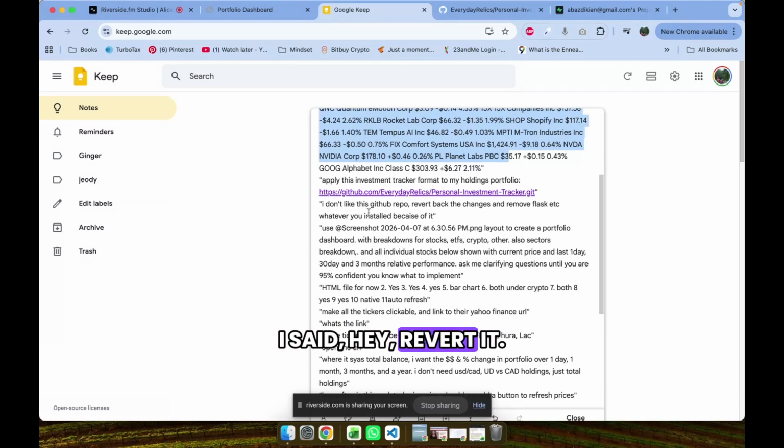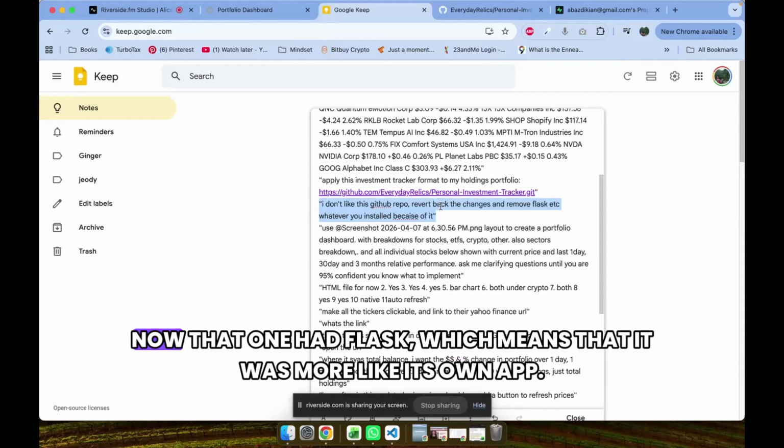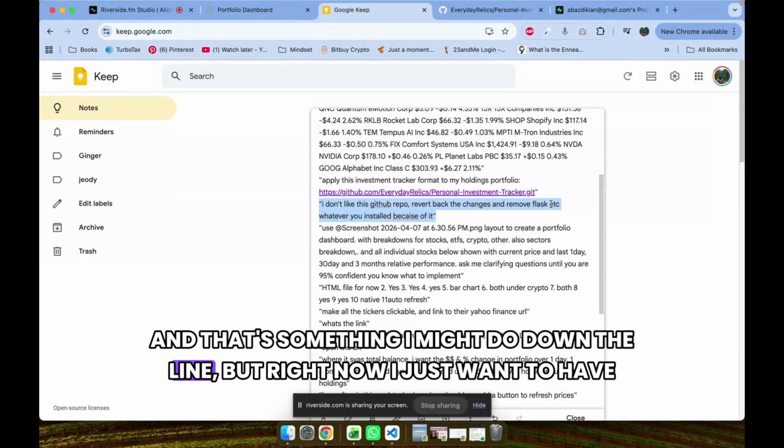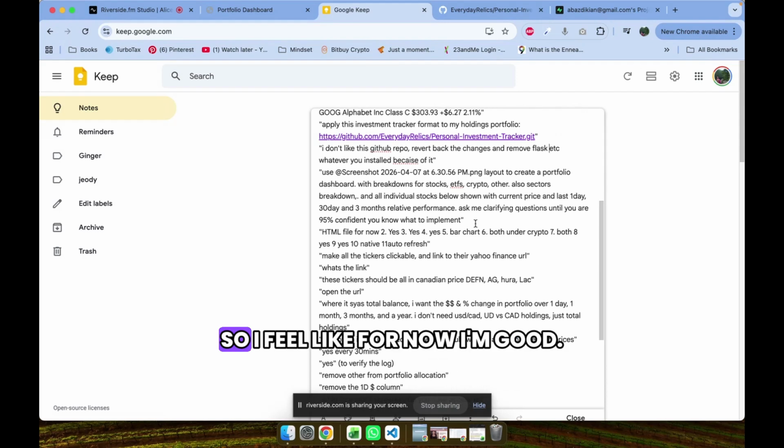I said, hey, revert it. I don't want it. I don't like it, get rid of it, and everything that you installed because of it. Now that one had Flask, which means that it was more like its own app. And that's something I might do down the line, but right now I just want to have this on my local machine. So I feel like for now I'm good.